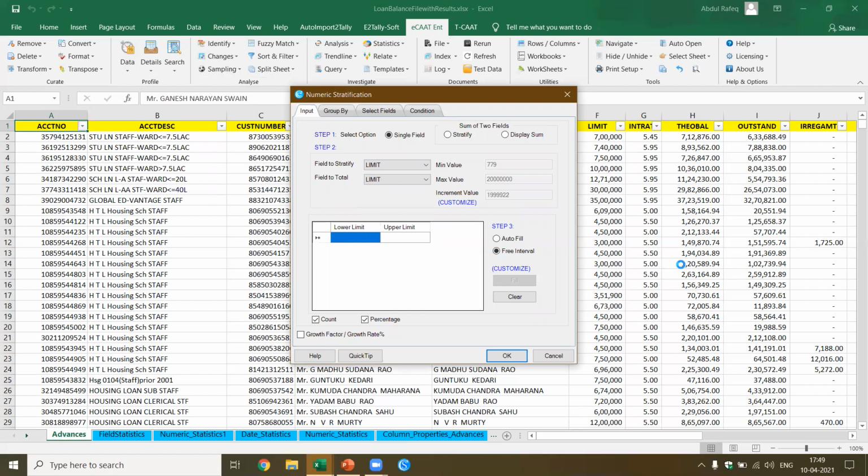Here I know the starting figure is 779. I'd like to get between 1 lakh, or let's say I'm going to give it as 99,999. So here I'm going to give 1 lakh, and here I'll say amount between 3 lakhs to 6 lakhs.